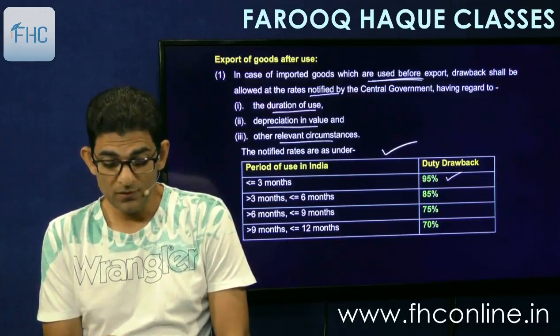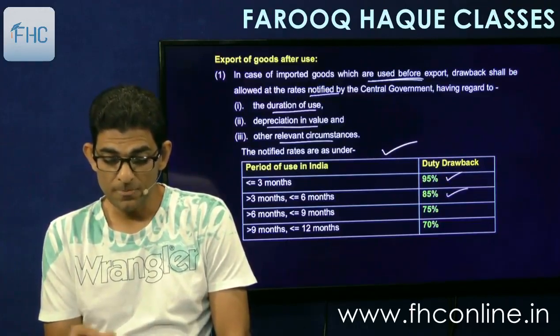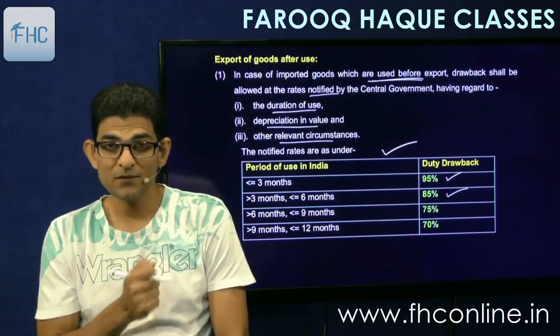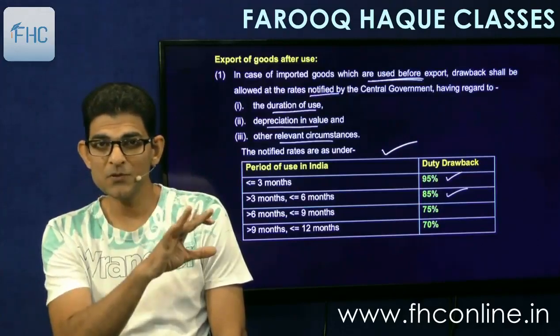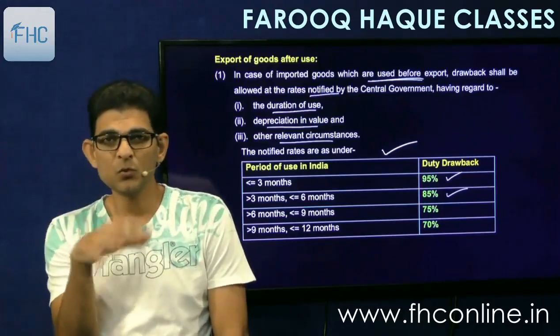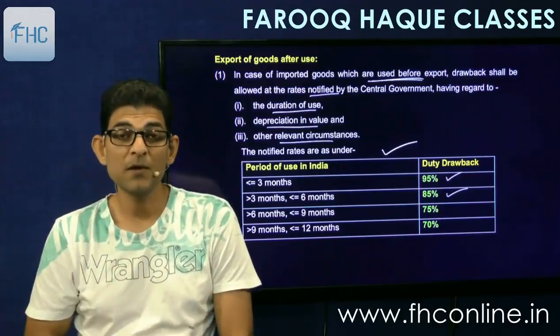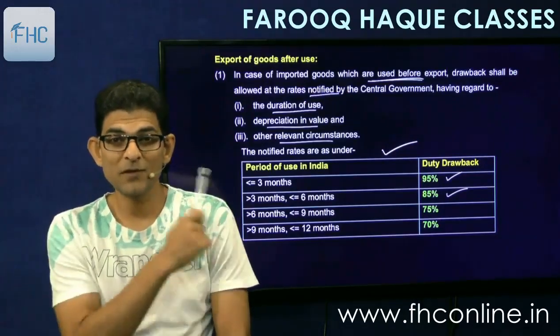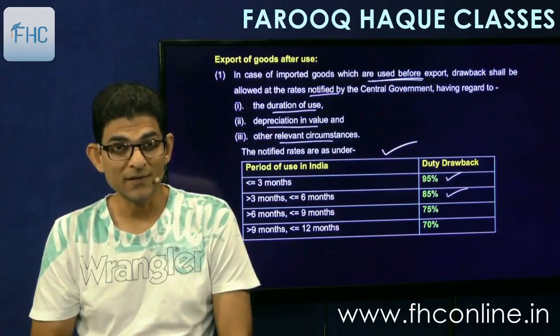If it is more than 3 months but less than or equal to 6 months, then 85%. So you have to remember this table, and the question will come in the exam that a person has imported goods, paid this much import duty, and after so much use he is re-exporting the same. So how much duty drawback will be allowed to him? So we will use this table in that case.